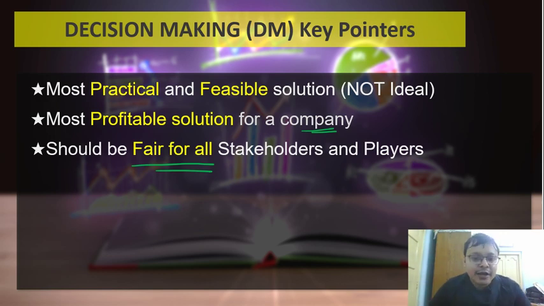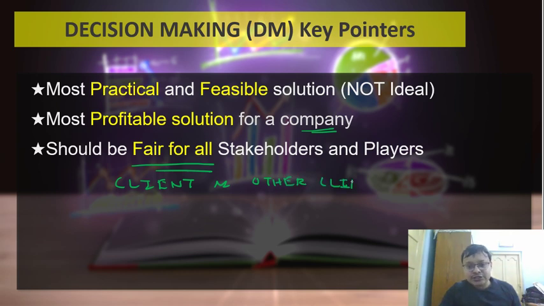So, I'll give you an example. Let's say you're negotiating with your clients, and you might end up in a situation where your client is not happy with a particular practice that you follow as a company, or maybe something pertaining to some other client.